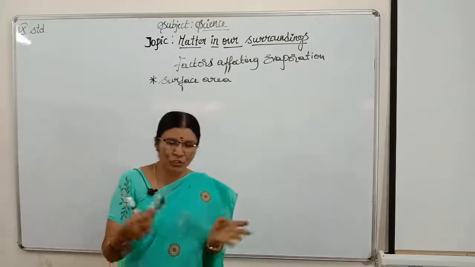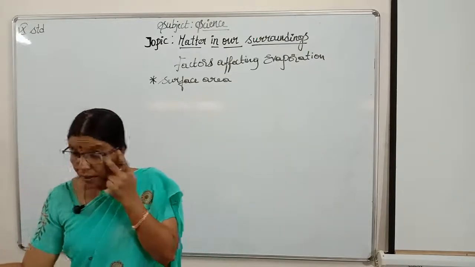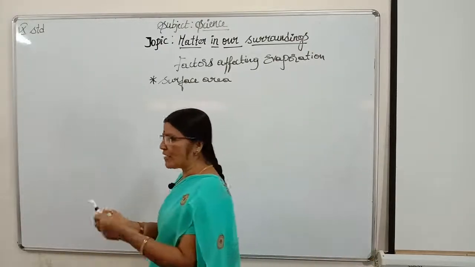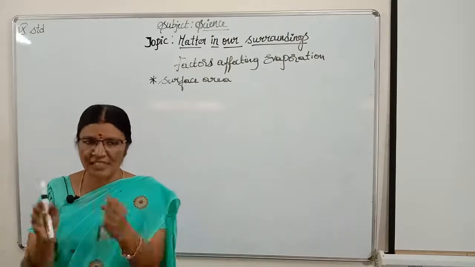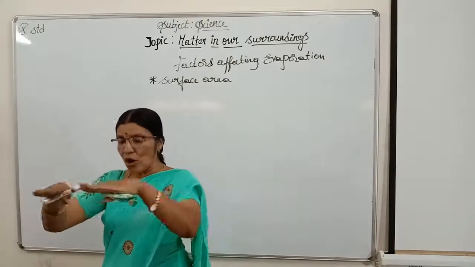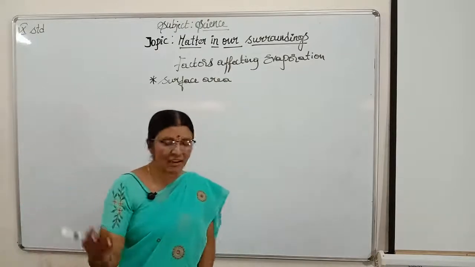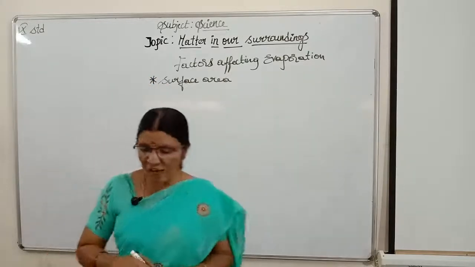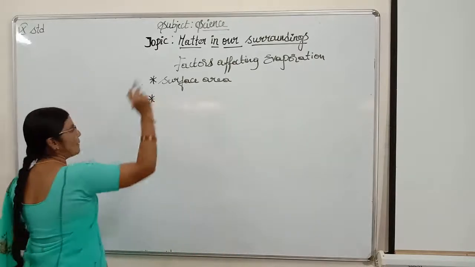When you did not fold. Suppose you want to put your favorite t-shirt to dry under the sun. As it is, as your mother washed it, you go and put it on a rope. It won't dry soon, isn't it? Because surface area is less there. When you spread it evenly on the rope, then surface area is increased and the t-shirt will dry soon, children. Means rate of evaporation will be faster. That is the first factor on which evaporation is depending upon.